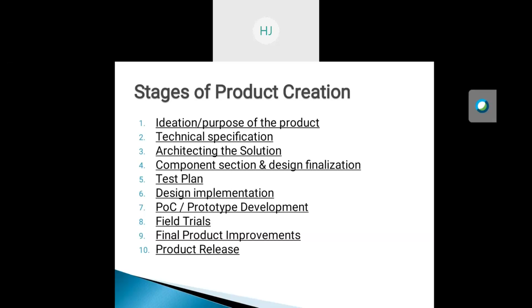Technical specifications. Many companies or many software or hardware developers of embedded systems lose their time because they don't know the actual technical specification of their products.